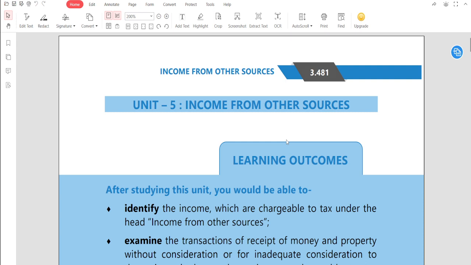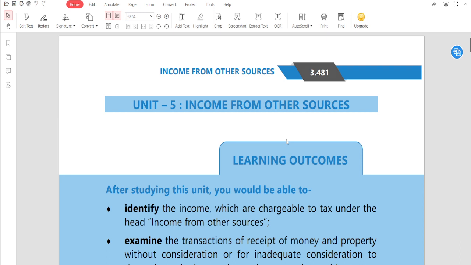It means, sir, हम लोगों ने अभी तक क्या सीखा है? We have already learned that income, let's say from the salary, income from the house property that we have, income from the business that we have, as well as income from the capital gain. It means when we transfer or sell any capital asset, then the taxability of such capital asset comes under the chapter capital gain. That's what we have learned in the income from capital gain chapter. Now this chapter is totally different.